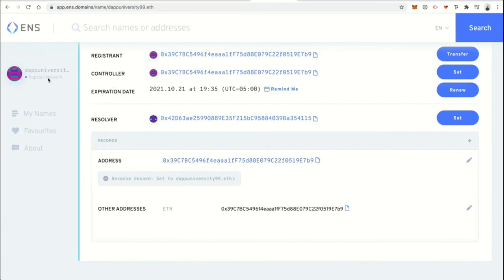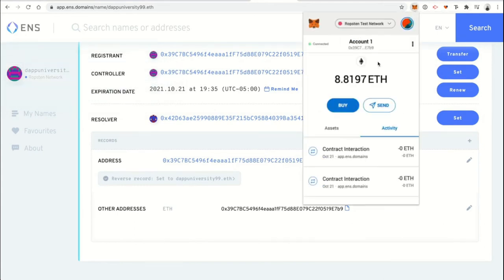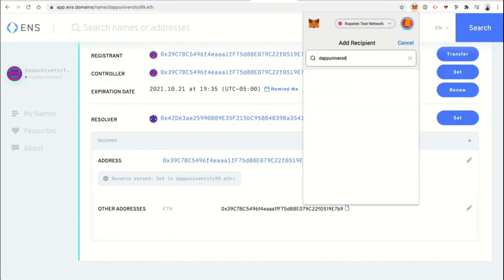So we can see once the transaction's confirmed, your ENS name will actually show up here as your connected account. So you can see DAP University 99.eth is the actual, it's been transferred. It's verified identities here. And one thing that's pretty cool is we can go ahead and test this out. You go to MetaMask, and I'm going to switch accounts here. Okay, so I'm going to click send, and I'm actually going to put in DAP University 99.eth here. All right, and we can actually see our address.